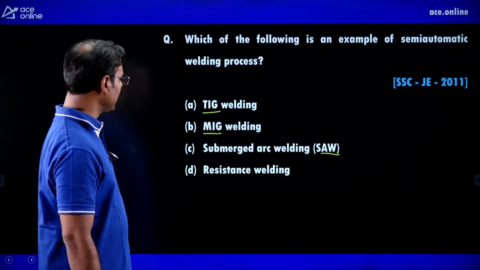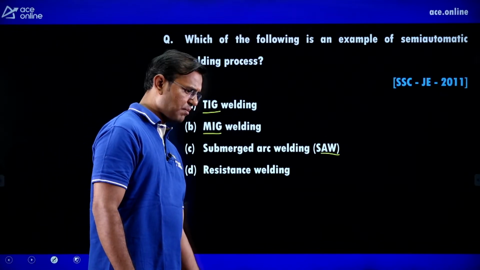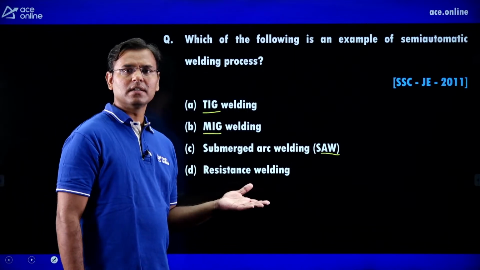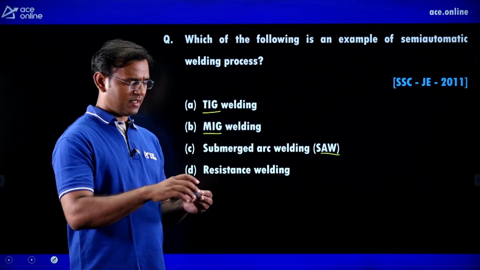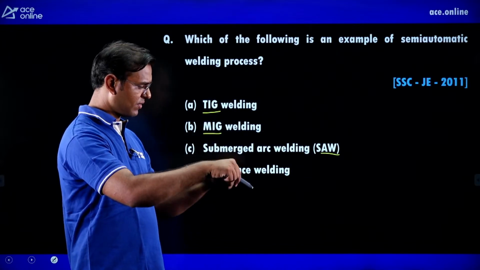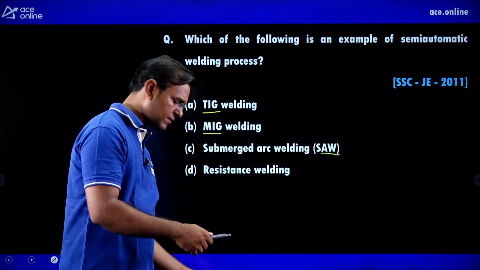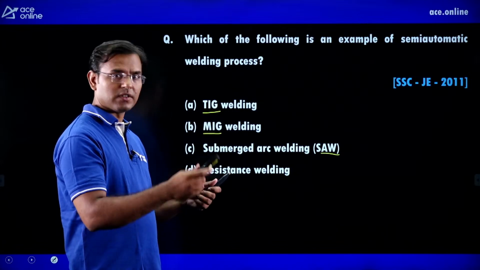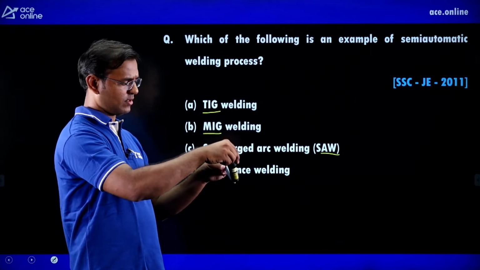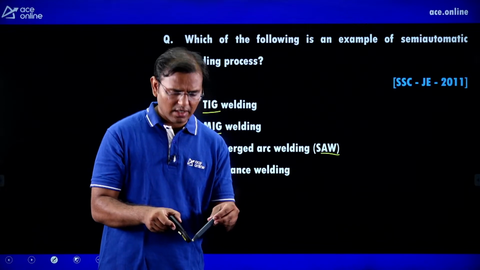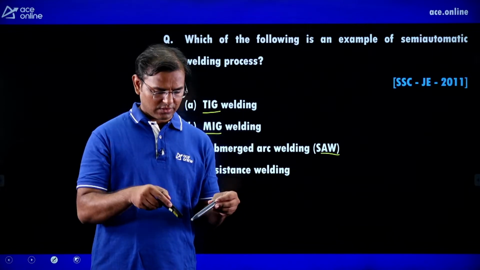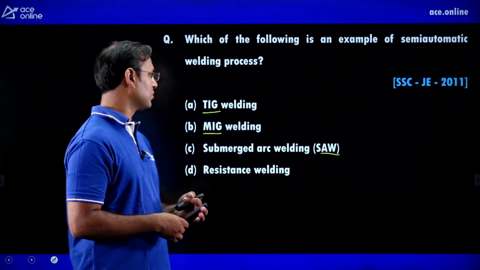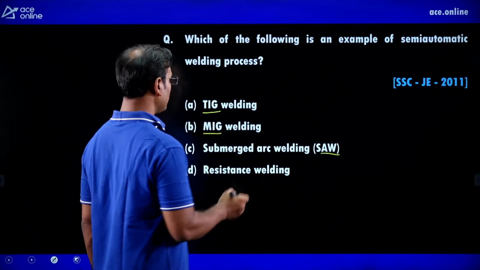Out of that, TIG welding is manual welding. One welder is working, holding the electrode in one hand and the filler rod in the other hand. Now you can see this pen as the filler rod, and this is the electrode he is holding, and he is doing the welding. This is the filler rod, this is the electrode in TIG. So TIG is not semi-automatic, it is a manual welding process.